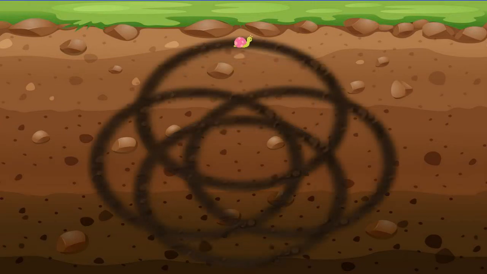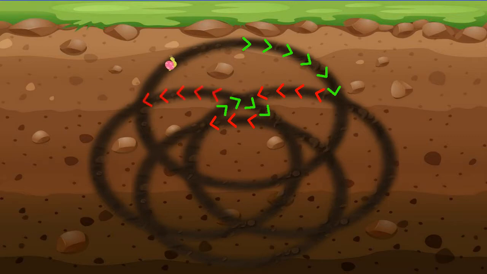Let us now check the case of 4 circles. As we can see, we are again in a situation where our snail returned to the starting point without covering all the circles.